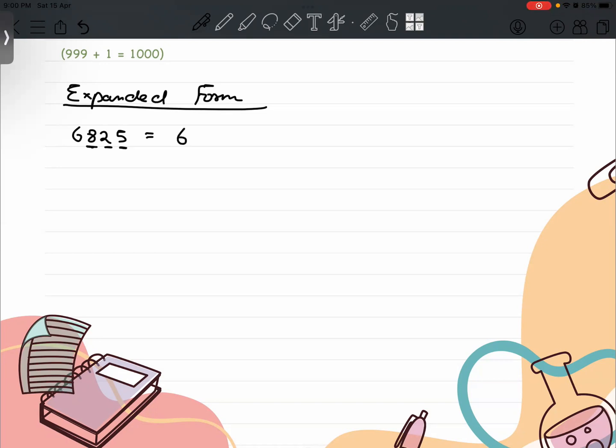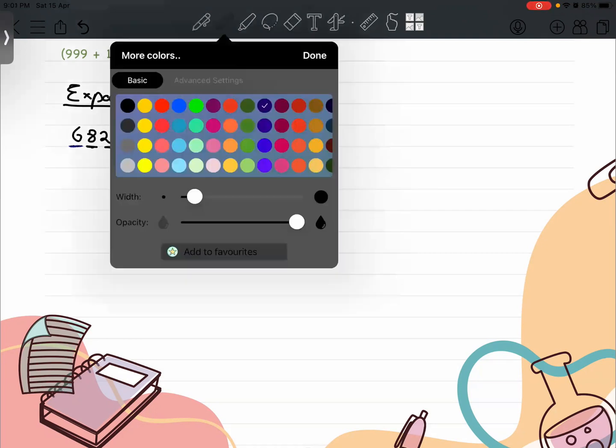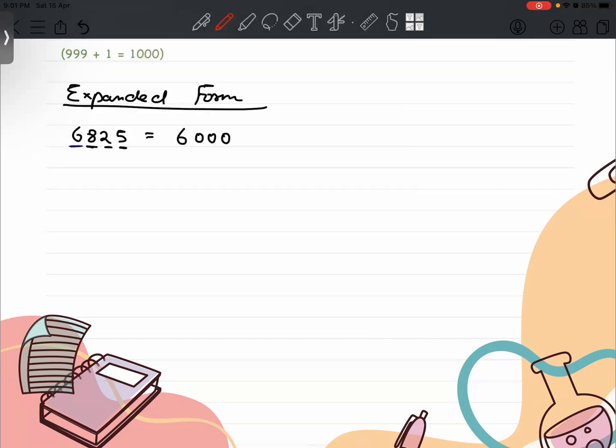Simply write 6 and write 3 zeros after it. The work of 6 is done. Then plus 800, plus 20, plus 5. Very good. So this is how we expand the number.